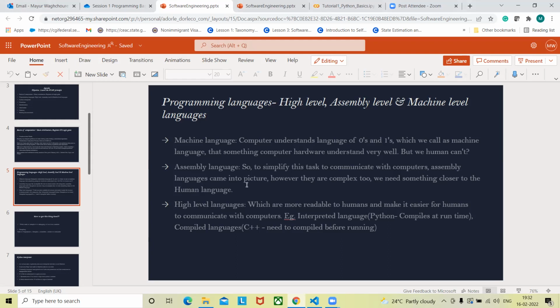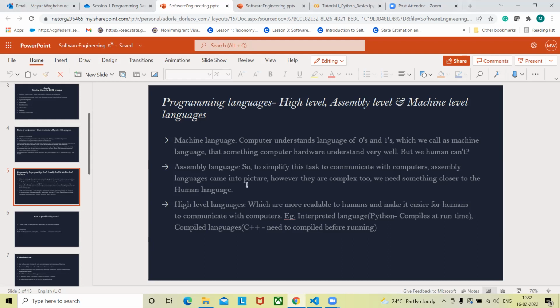But yeah, these are all the languages that are there when it comes to computers. First is machine language, which the computer understands. Then there is an abstract version of that called assembly language, which the machine doesn't understand, neither does a human, but it's easier to communicate to the computer using assembly language, and it's quite simpler than machine level language. And then there is a third kind of language which humans can understand, and we are able to convey our expressions in a better way using those languages. So those are the interpreted and compiled languages.